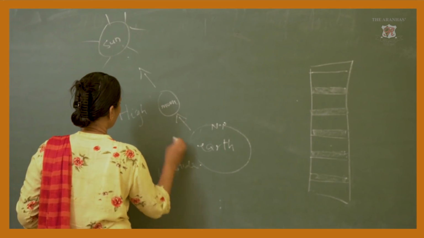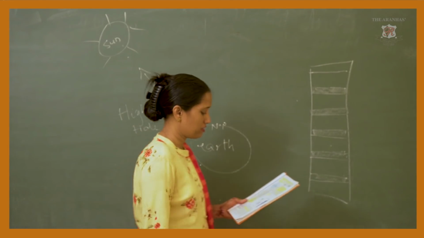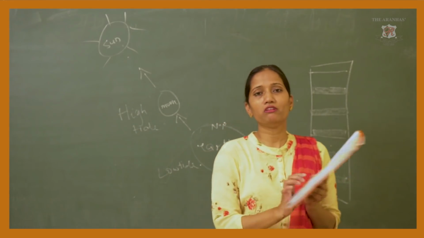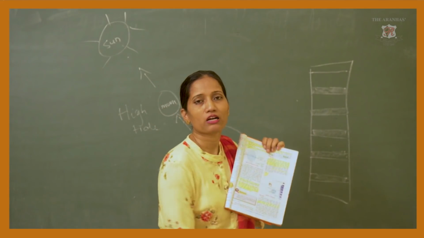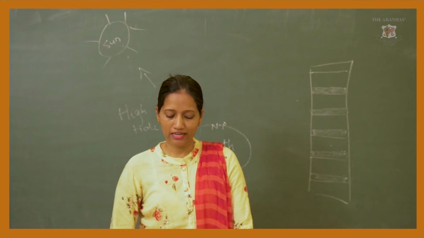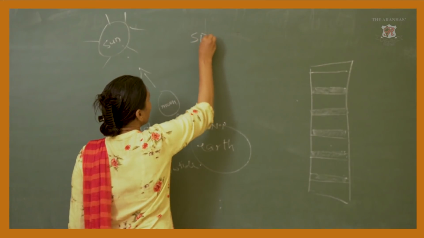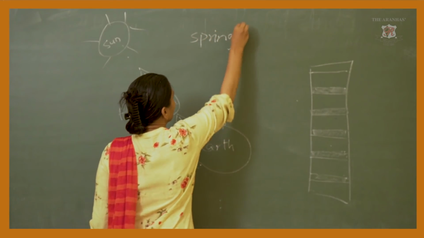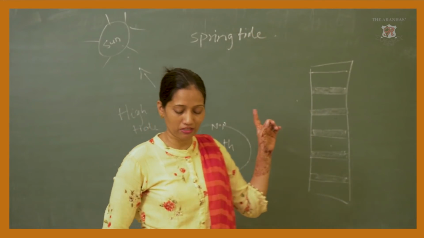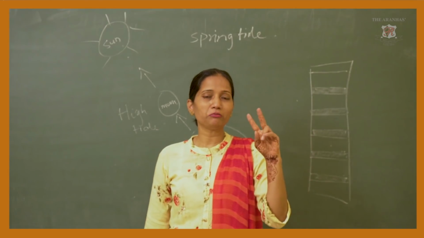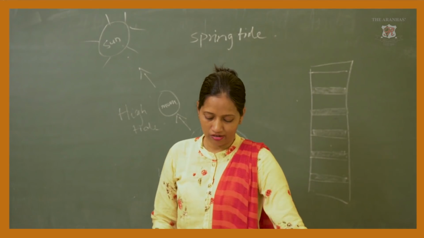High tide and low tide. Right? So if you see the diagram over there, it is very clearly shown how the spring tide occurs. This is about the spring tide. So this is one type of tide. There are two types of tide. One is the spring tide. The other one is the neap tide.